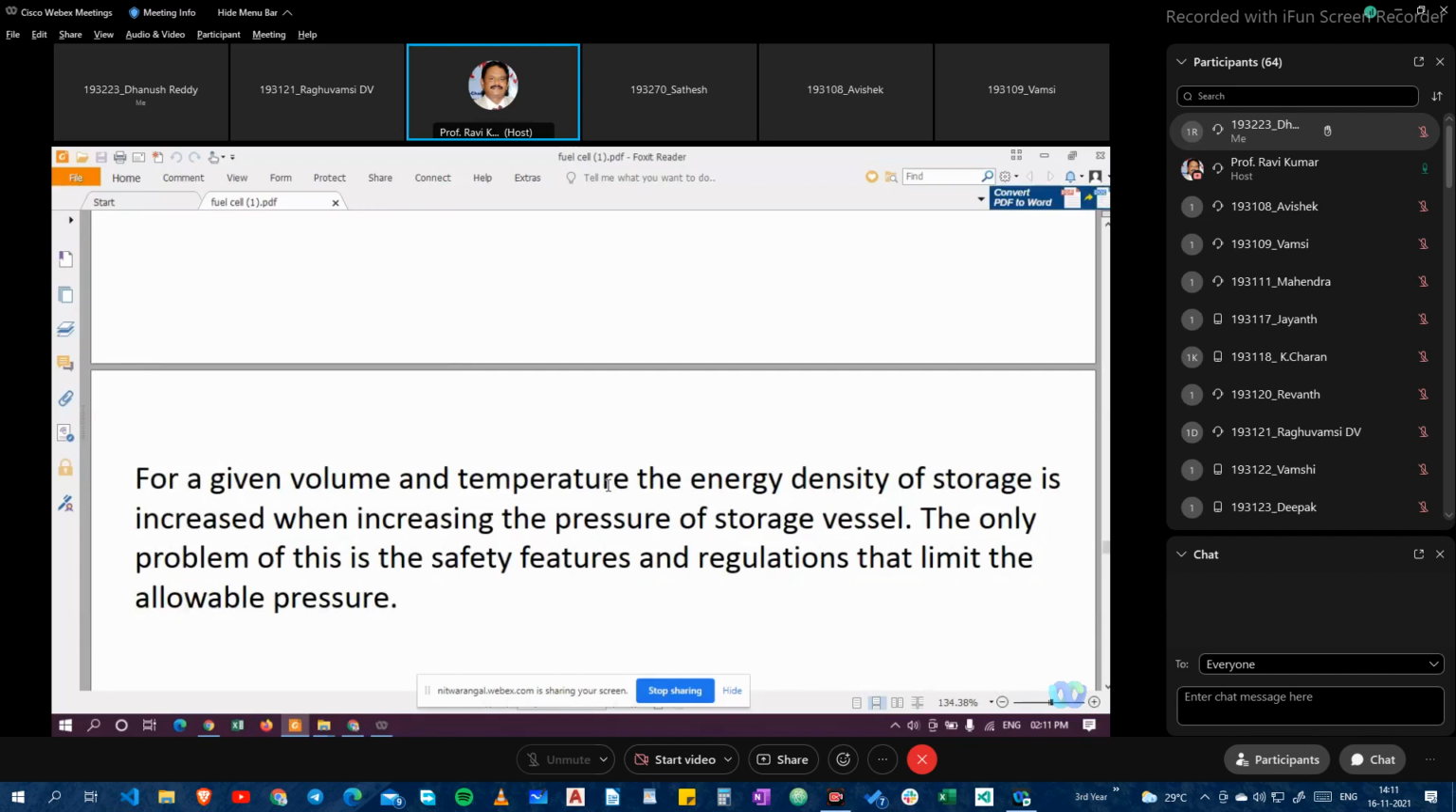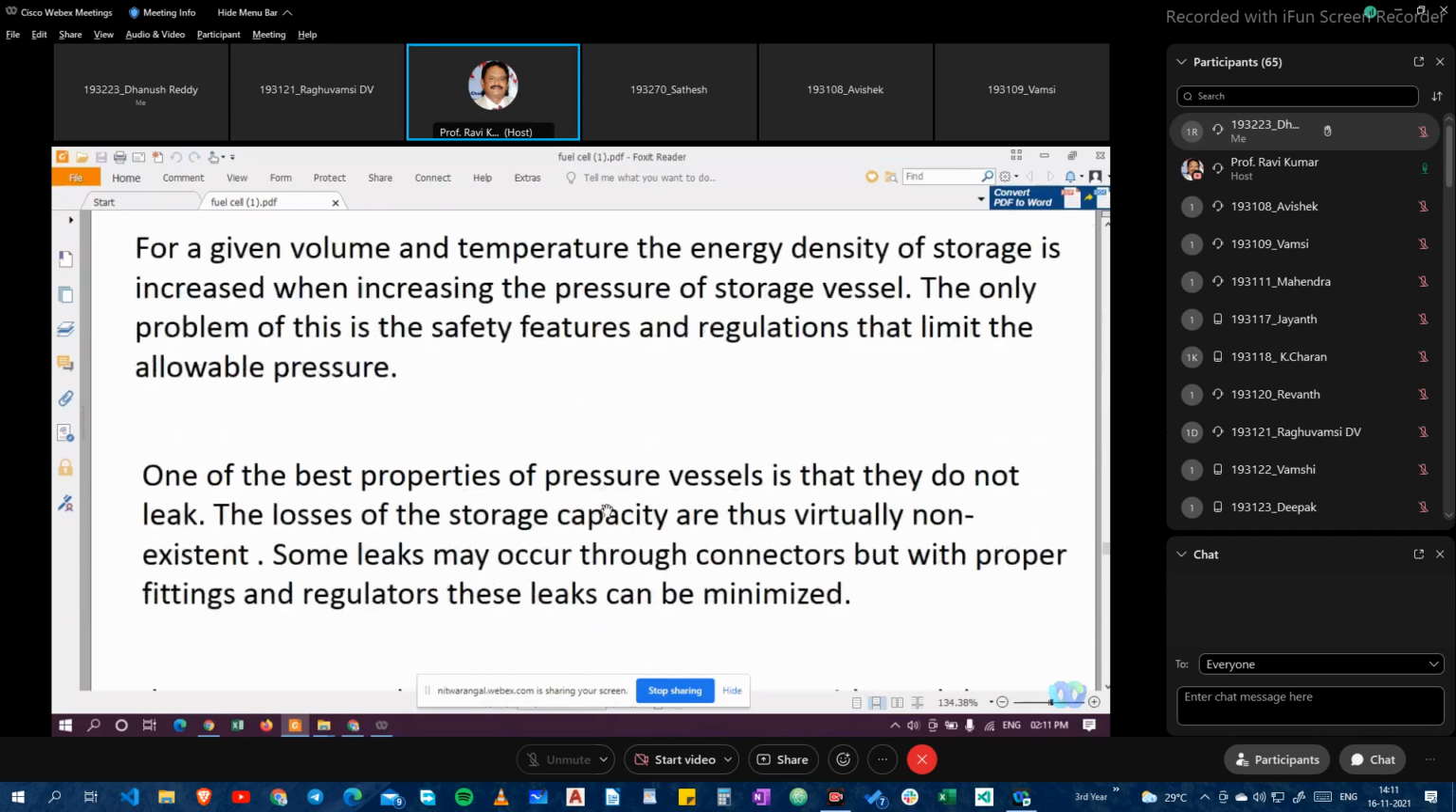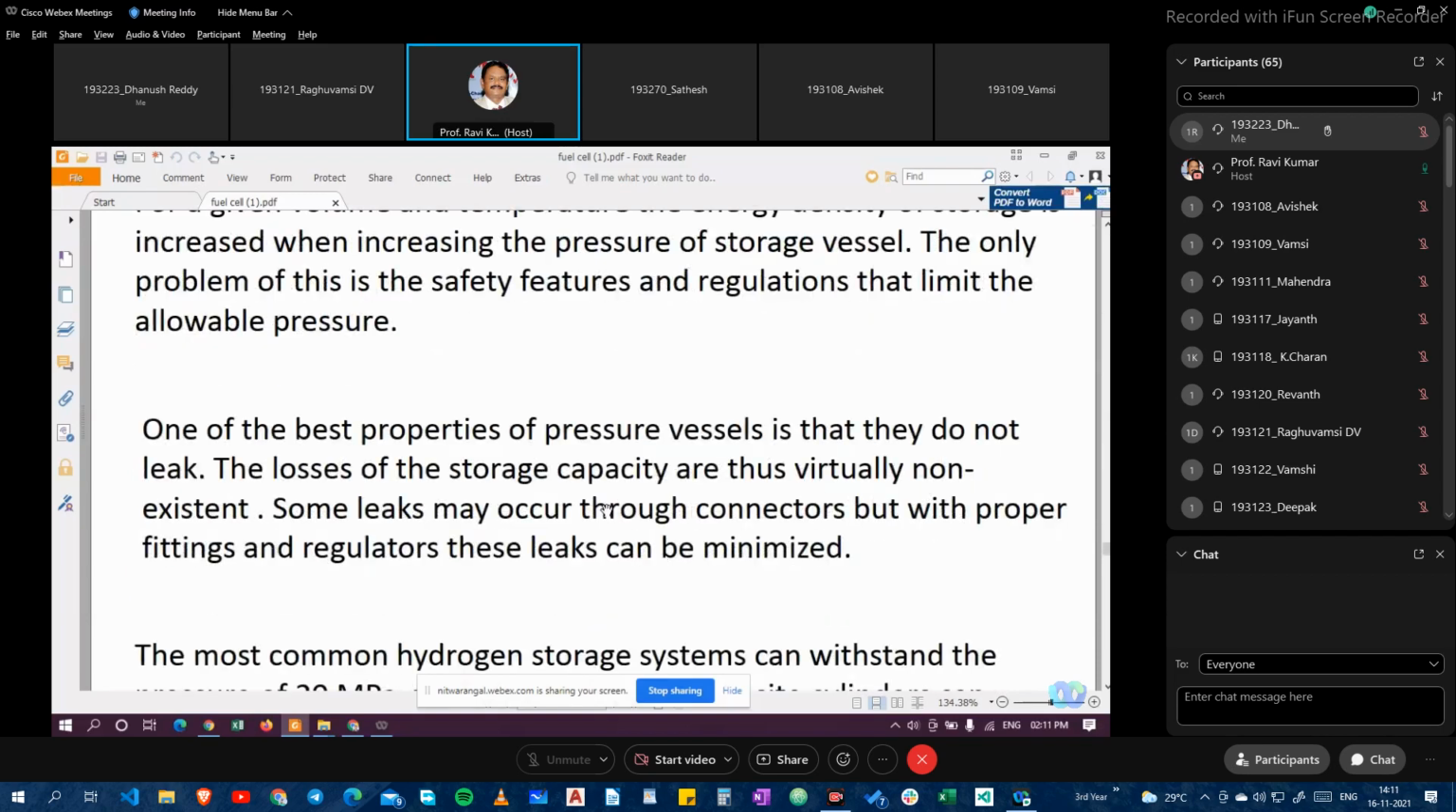One of the best properties of pressure vessels is that they do not leak. The losses of storage capacity are thus virtually non-existent. Some leaks may occur through connectors, but with the proper fittings and regulators, these leaks can be minimized.